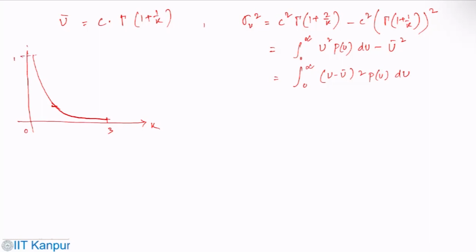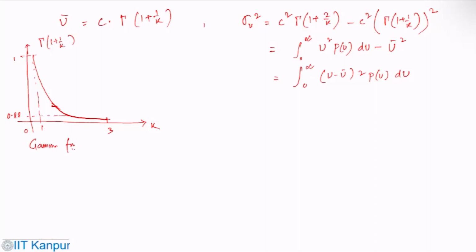This is 1, this is gamma of 1 plus 1 by k, and this is something like 0.88. This is the variation of the gamma function.